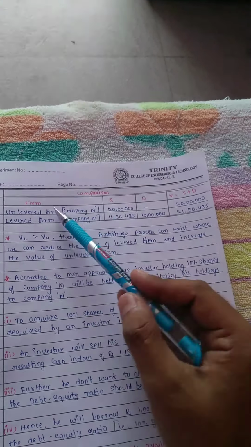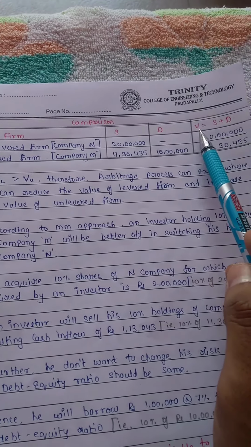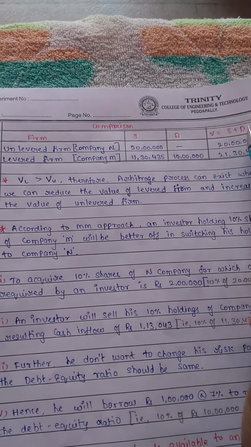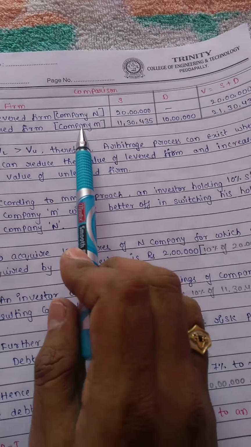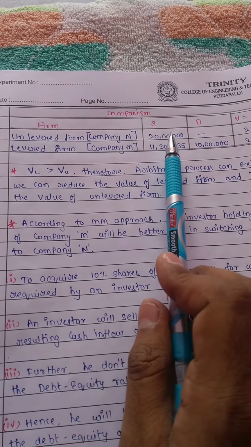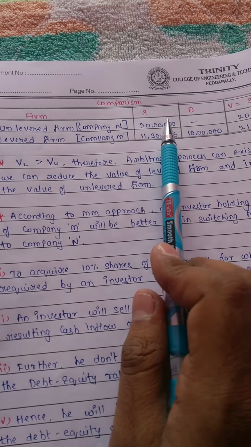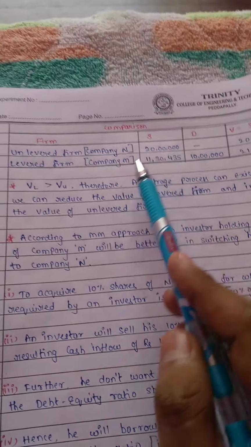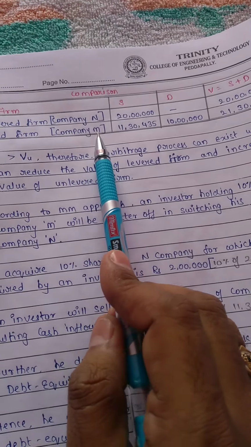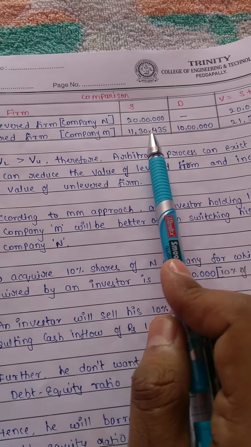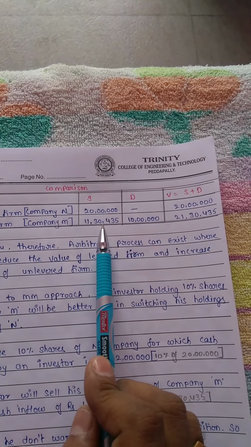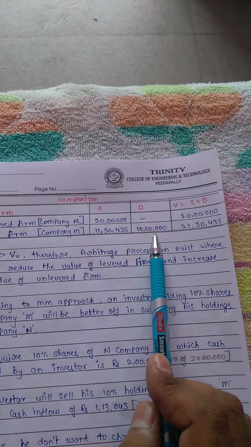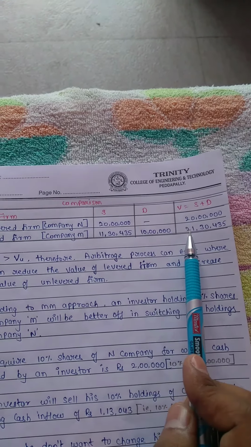Here S means the value of equity shares, D means debentures, and the value of the firm V is equal to S plus D. For the unlevered firm, company N, the value of shares is 20 lakhs because there are no debentures, so the value of the firm is rupees 20 lakhs. For the levered firm, company M, the calculated S value is 11,30,435 and the debentures are 10 lakhs, so the total value of the firm is 21,30,435.